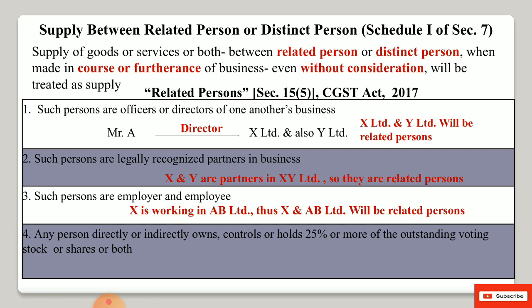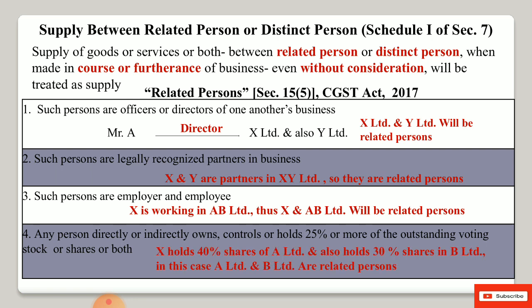The next one is any person who directly or indirectly owns, controls or holds 25% or more of the outstanding voting stock or shares or both. Directly or indirectly, it means when a person is holding 25% or more of the shares, stocks or voting right of any business, they will be treated as related person.